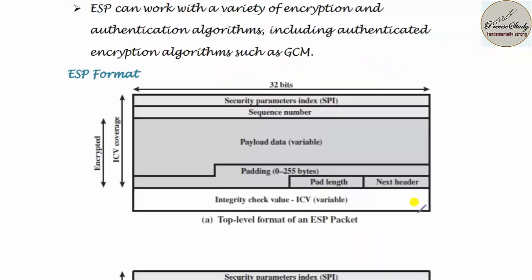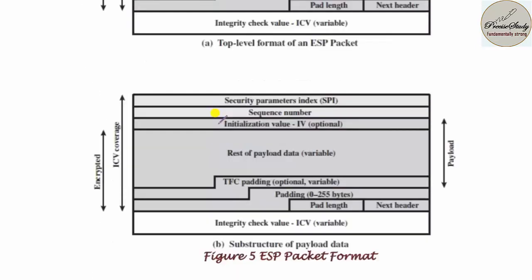So the ESP format means you will be having, the first one is integrity check value. Above that row you will be having padding. The third row will be payload data. The fourth row will be sequence number. The fifth row, or the top row, will be security parameter index, also referred as SPI. This is the top level format.